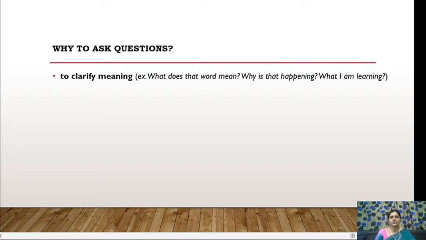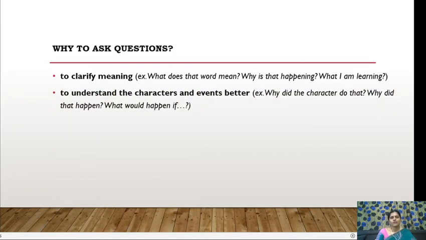So it's not only vocabulary, but whatever the context, whatever you are reading on, you'll have a lot of doubts about that text. So what is happening next, or what am I learning, or what does that word mean? To understand the characters and events better, like, why did the character do that? Why did that happen? What would happen if? Such questions, if you put them, you'll get some answers that make you understand to what level you can understand the text.